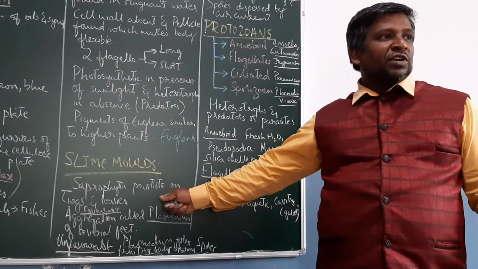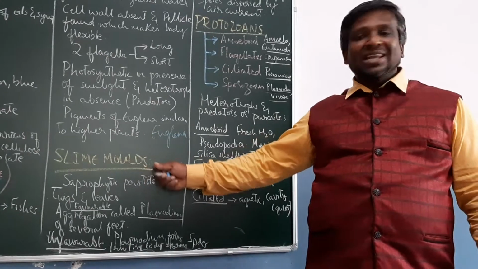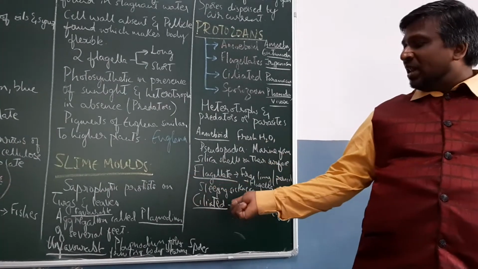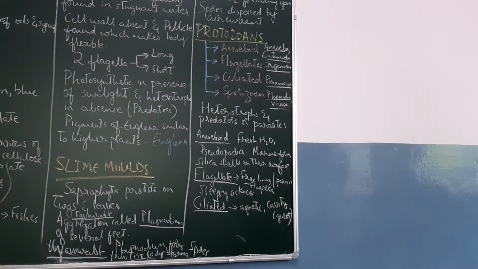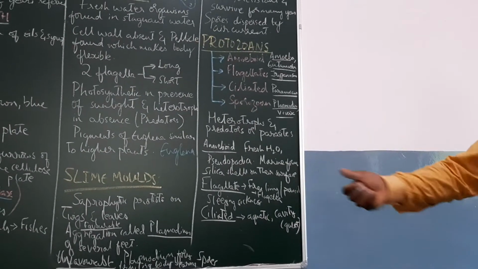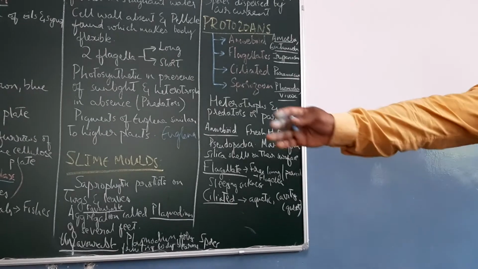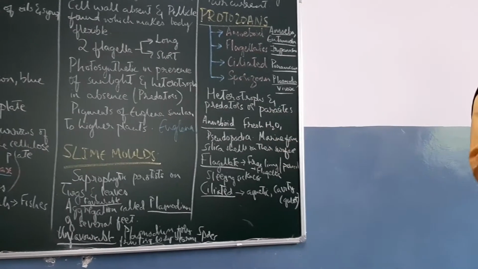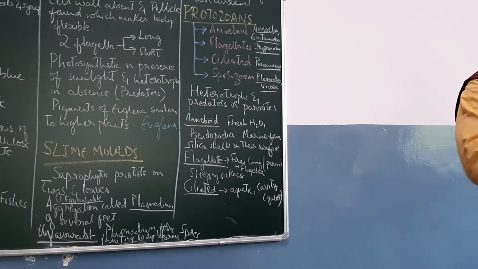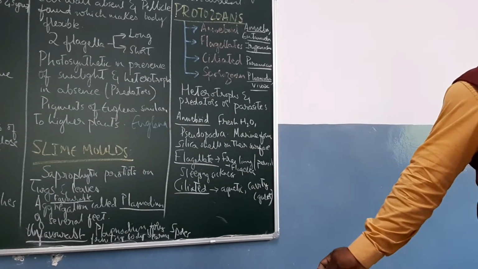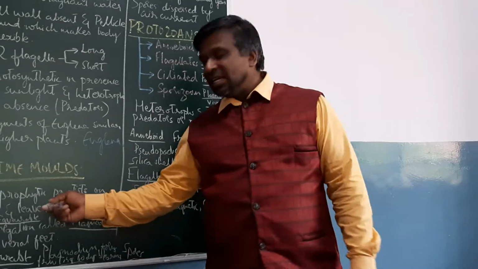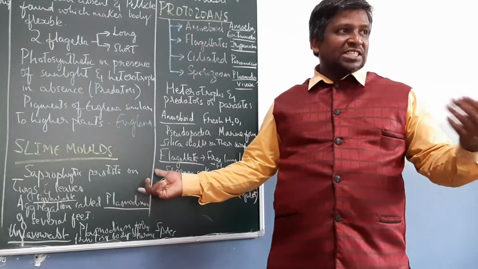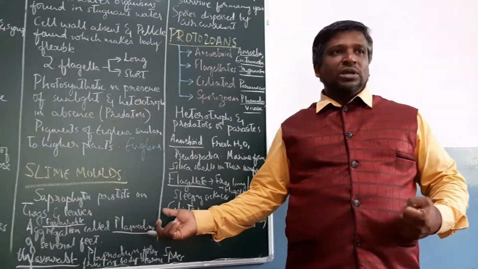You find the saprophytic protists, which are nothing but slime molds. Whenever the conditions are favorable, these slime molds accumulate and aggregate to form a plasmodium of several feet in length. They are slimy in nature, slime molds. Okay, so they are found on the twigs and leaves. They are saprophytic in mode of nutrition.